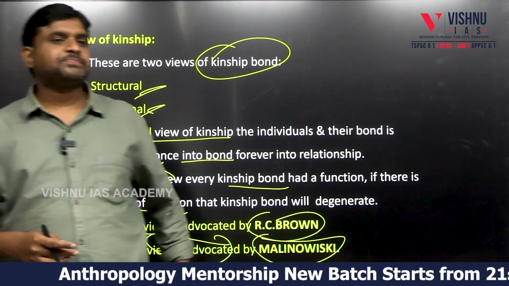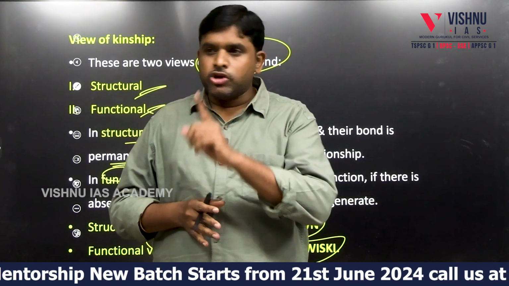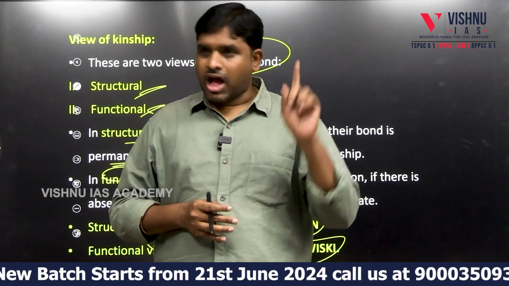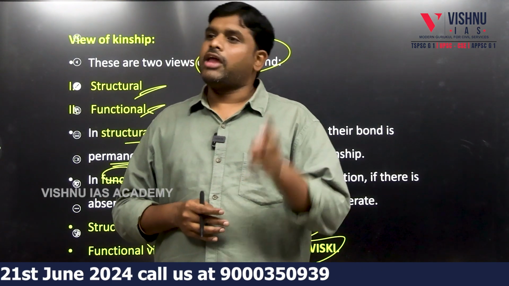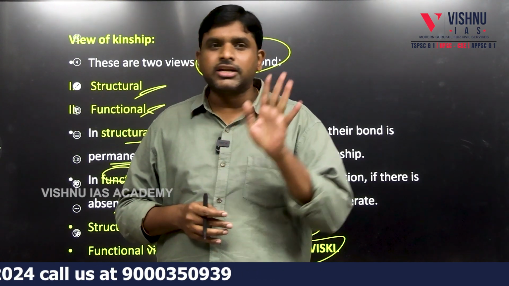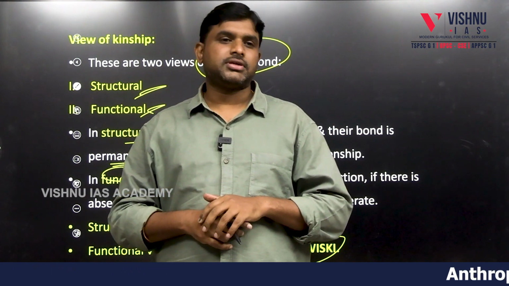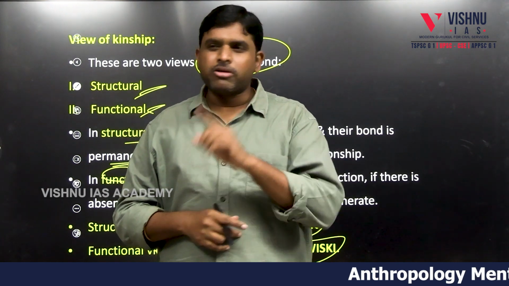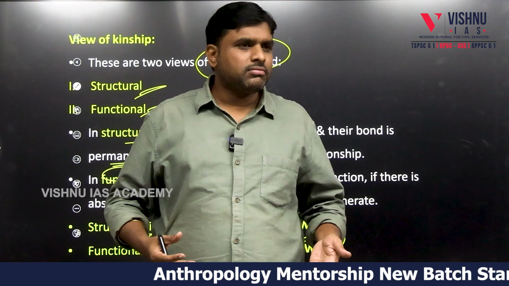Now you need not bother about your mother and father. When you have to bother is after they cross 60 years, when you are married, and when you have your own responsibility of children. That is the original responsibility. Before marriage, everyone will take care of their parents. Why? Because you are alone.